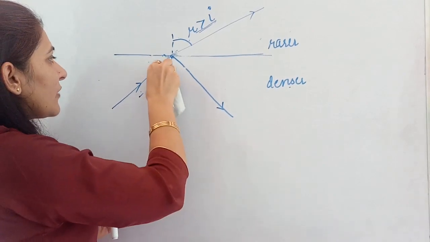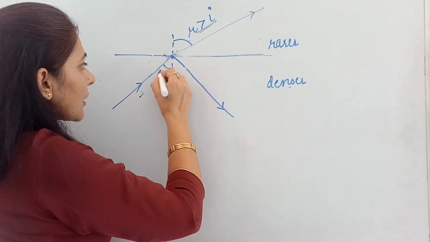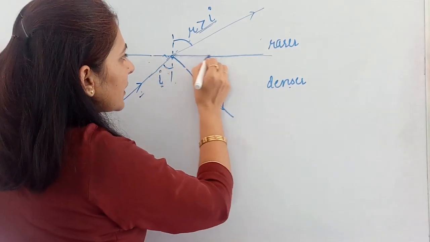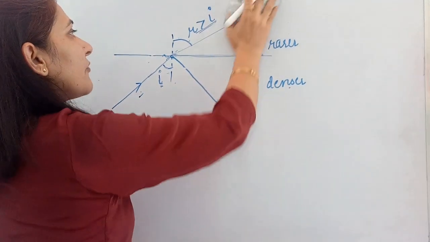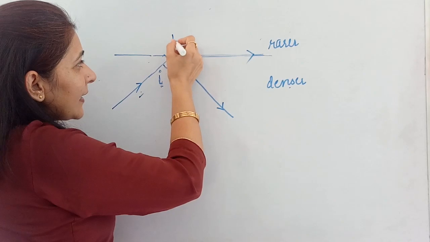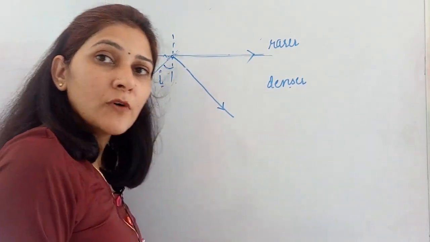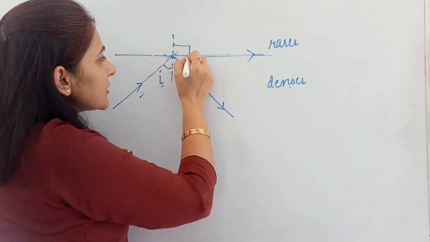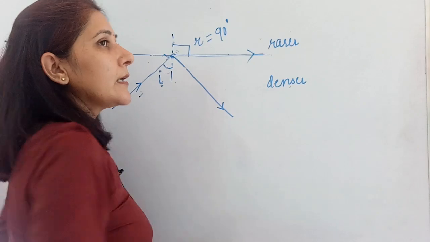This is the angle of incidence for which the refracted ray is moving along the interface. So this will be representing your refracted ray now. Now if this is the refracted ray, then the angle between the normal and the refracted ray is known as the angle of refraction. So in this case, this will be your angle of refraction and this is equal to 90 degrees.